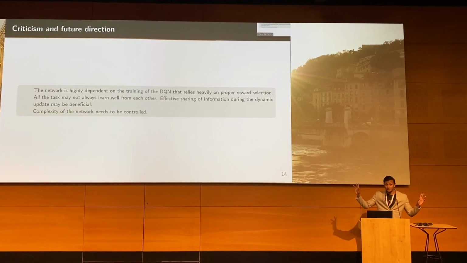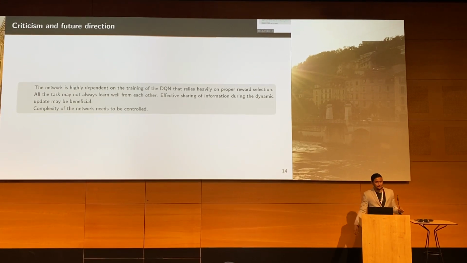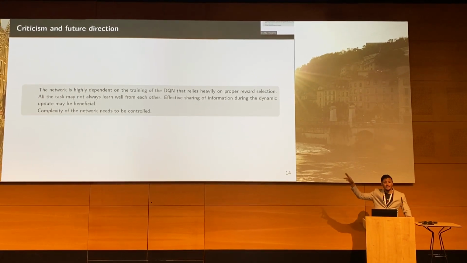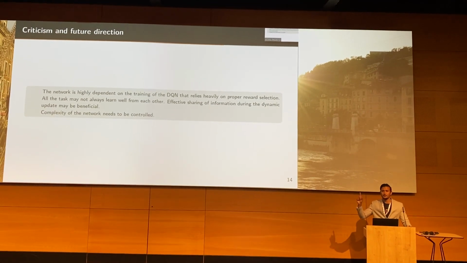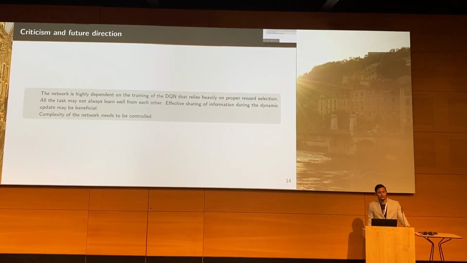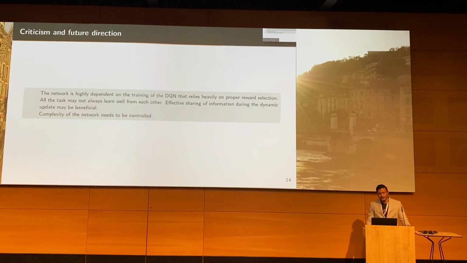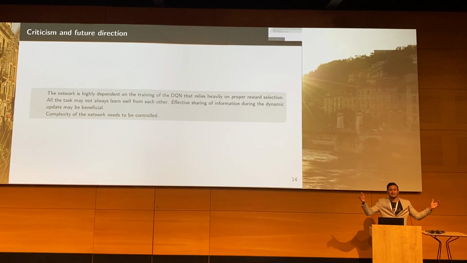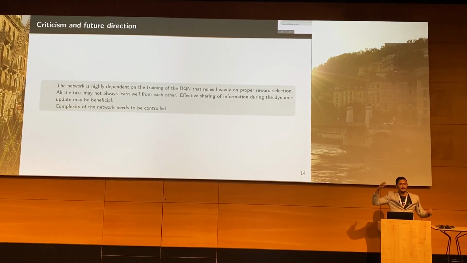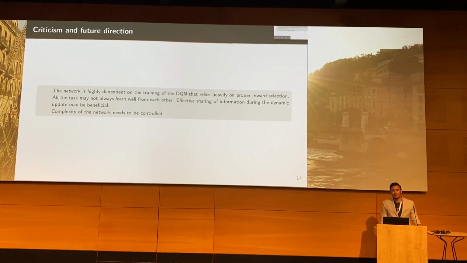Some self-criticism that I have: this kind of setup is highly dependent on finding the correct reward function. If the reward function goes wrong, everything goes wrong. So this has to be improved somehow. Also, in all the tasks we are jointly training, we have a shared representation and then individual layers. This may not always be the best possible scenario.